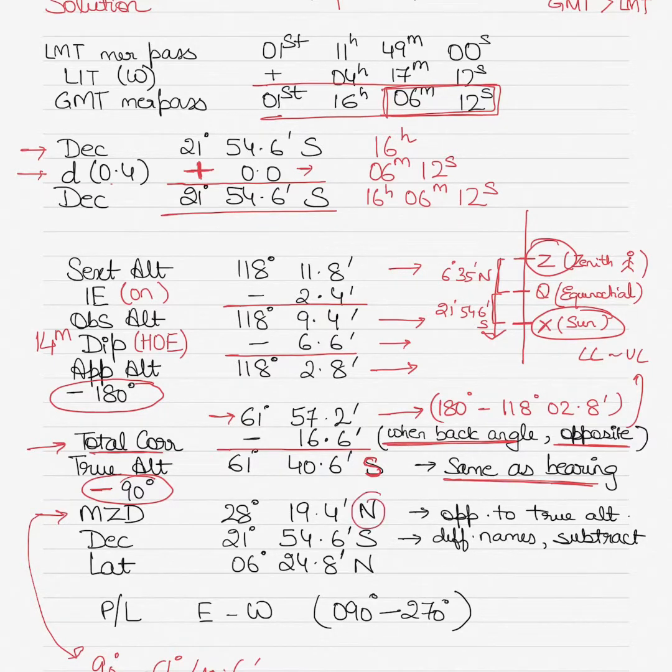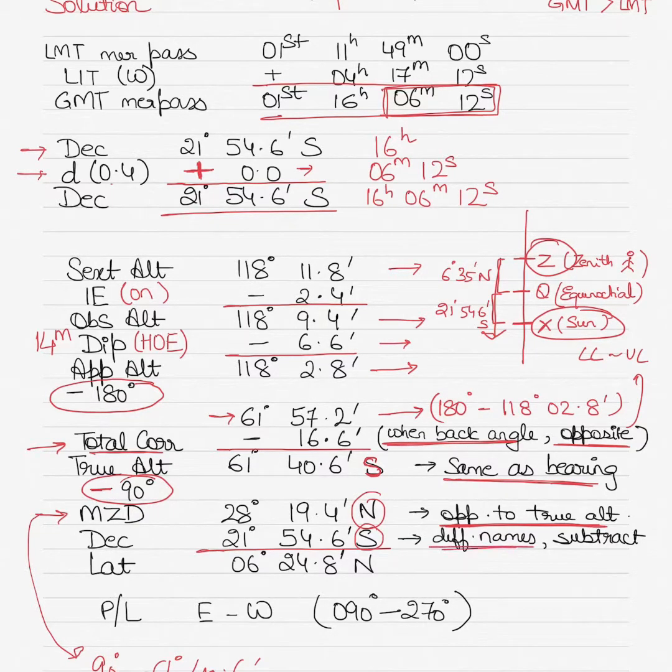Then here you name it opposite to the true altitude. So whatever you have named your true altitude, you will name it opposite to true altitude. So you named your true altitude south, name your MZD north. Alright, and then write down the declination value that you calculated before, 21 degrees 54.6 minutes south.